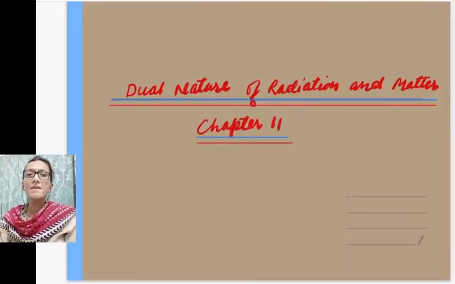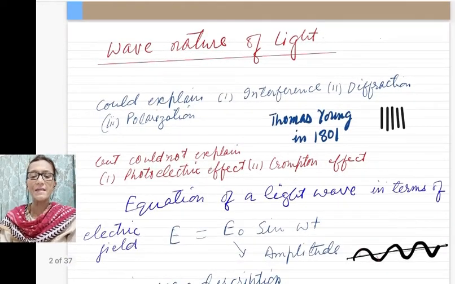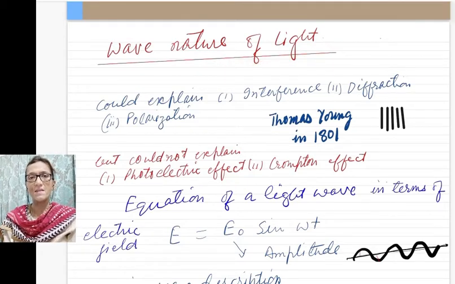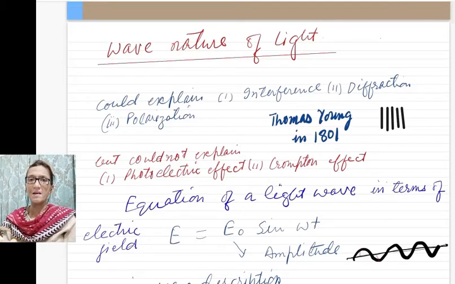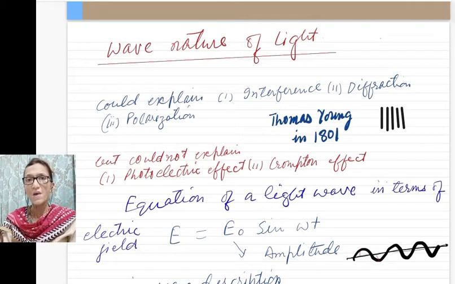Today we will discuss the dual nature of light. Light has two natures, and in the beginning of the 19th century, the wave nature of light was established. Many properties of light like reflection, refraction, interference, diffraction, polarization, all these properties could be explained in a very fine way using the wave description of light.